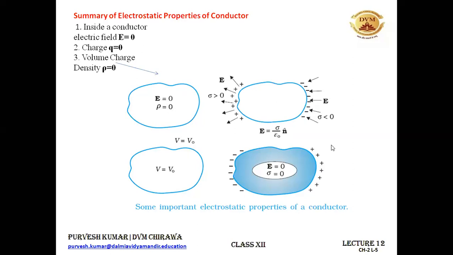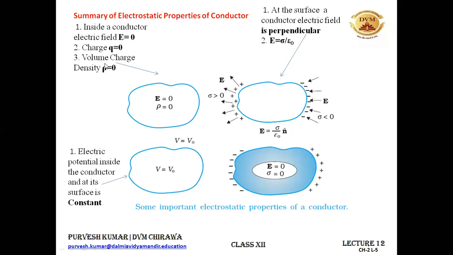All right. Now let's move towards the second figure. This says that at the surface of a conductor, the electric field is always perpendicular. If it is positively charged, the field is coming outward. If it is negatively charged, the field goes towards the conductor, but it will always be perpendicular to the surface of the conductor. And the electric field at the surface is given by the formula E equal to sigma upon epsilon naught. So with these 2 points we have discussed that the electric field is always perpendicular to the surface of the charged conductor, and at the surface its value is given by sigma upon epsilon naught.